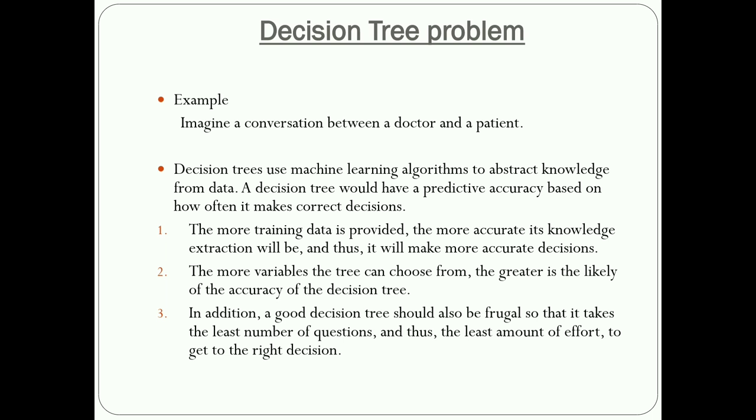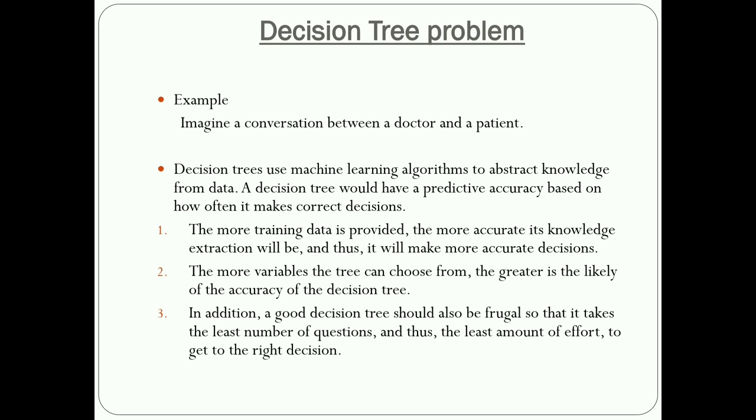And next, how to take the decisions. Here he has given three points. First, the more training data is provided, the more accurate the knowledge extraction will be, and it will make accurate decisions. So you should take as much data as is available from the training data. For example, in this decision tree he has given the outdoor game example, with climate conditions like windy, rainy and sunny. Depending on that data you can solve the decision tree problem.